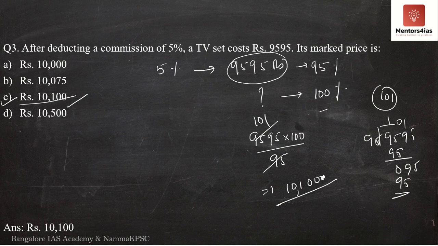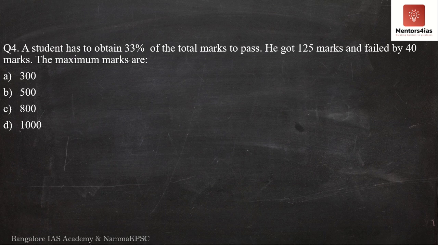Question number 4 now. Now, what does question number 4 say? Question number 4 says, a student has to obtain 33% of the total marks to pass. He got 125 marks and failed by 40 marks. Therefore, what is the maximum marks? Meaning, what is the total sum of all the marks of all the different subjects, or whatever, if it is a single subject, what is the total marks?